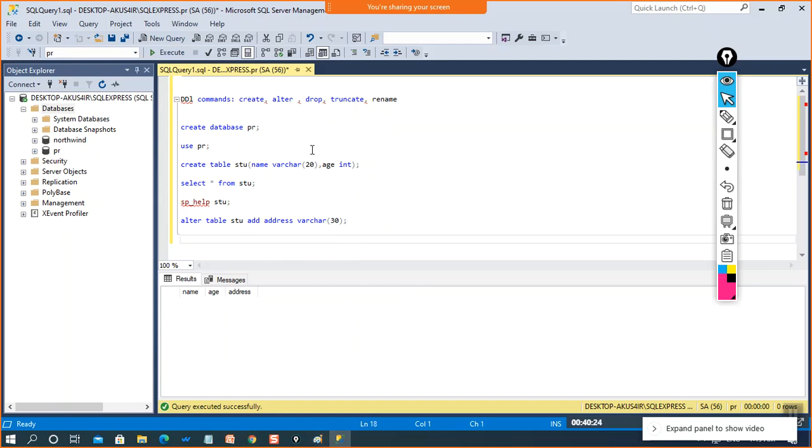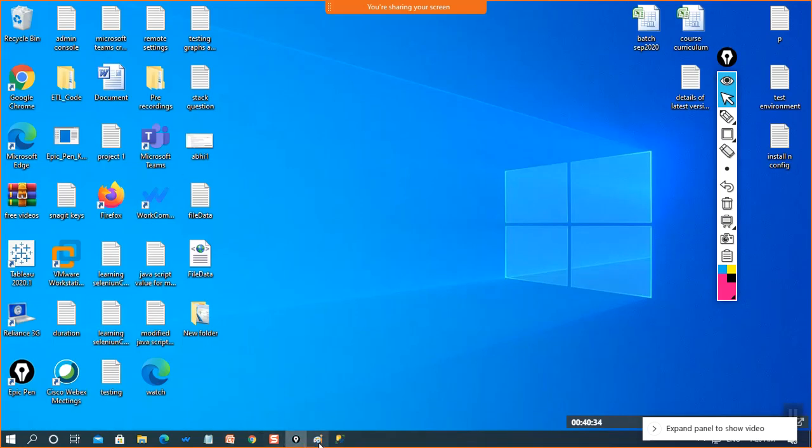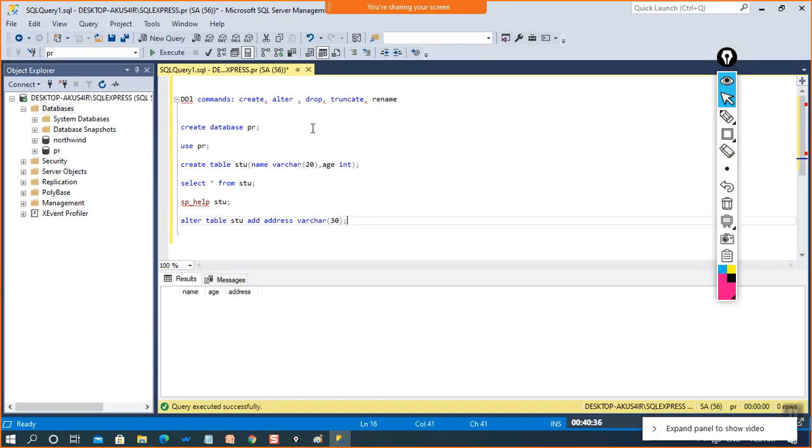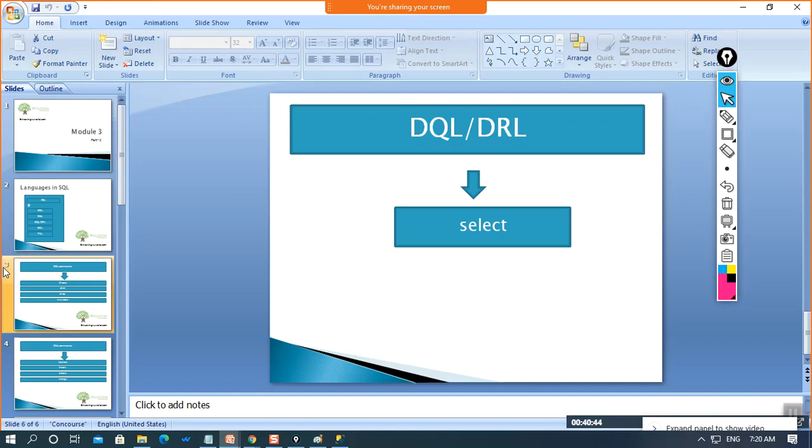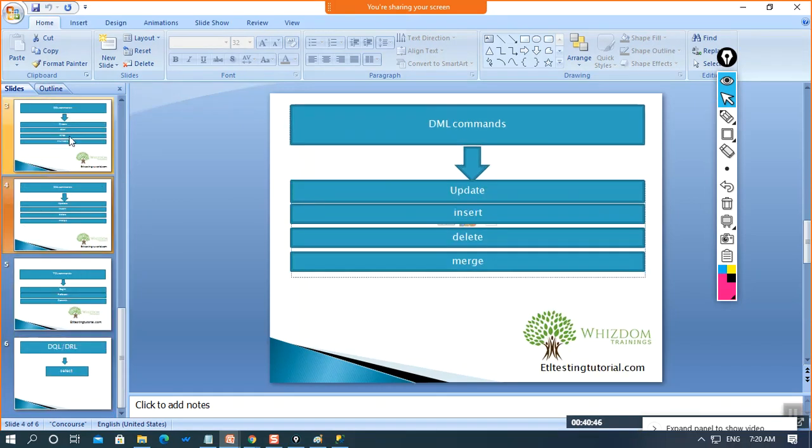I don't want to cover all the DDL commands today, because you have to install it first so that you can practice along the way. So we are just going with this many commands, and let me explain all of them in a review. As I have already told you about the DDL commands, basically we'll use the update command, insert command, delete and merge.